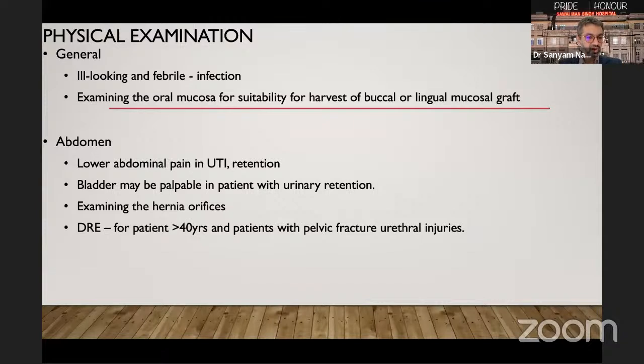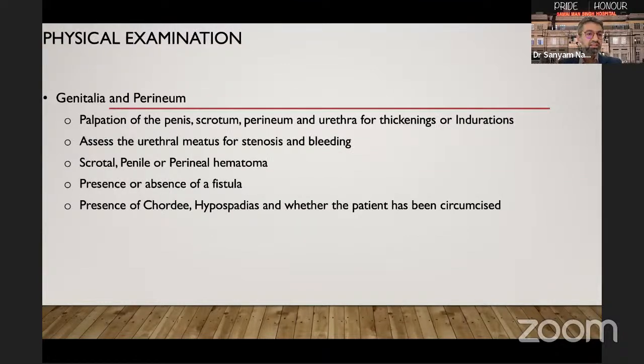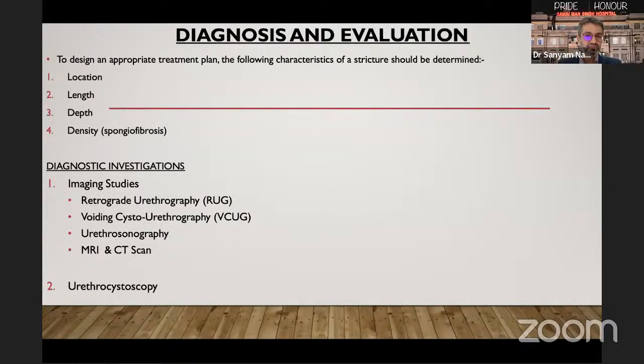Digital rectal examination should always be done when a patient is more than 40 years of age and in patients with pelvic fracture urethral injuries. While examining the genitalia and perineum, palpation of the penis, scrotum, perineum, and urethra should be done for thickening or indurations. Urethral meatus should be assessed for stenosis or bleeding. One should examine for any hematomas in the scrotum, penis, or perineum. You should look for presence or absence of any fistula or presence of any chordee, hypospadias, or whether the patient has been previously circumcised.